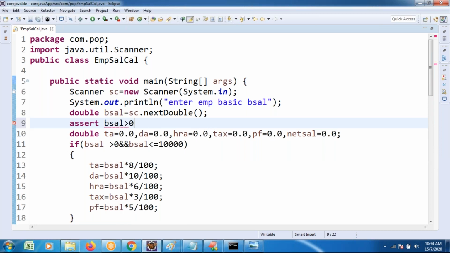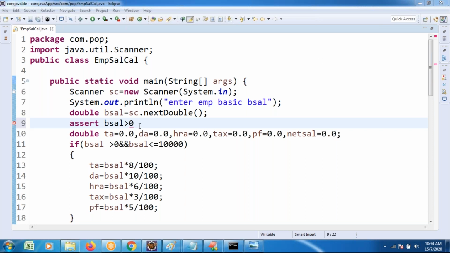greater than 0. If it is greater than 0, the program has to continue. If it is greater than 0, checking the conditions and the remaining things has to be possible. If it fails, meaning less than 0, no more conditions, I want to quit the application. If the condition is true, the program has to be executed. If it is false, I don't want it to continue any part of the programming. I want to quit that application from that line only.